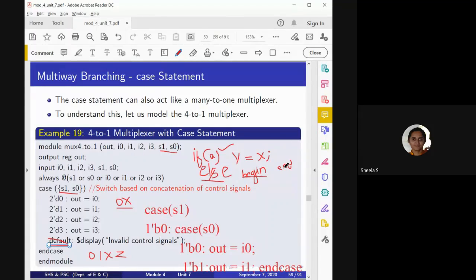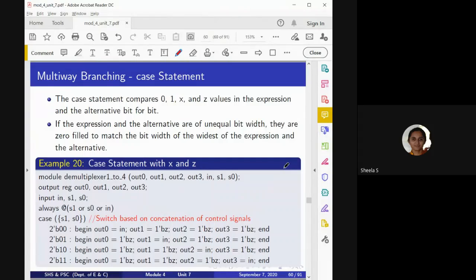This you have to take care of while using the behavioral level of abstraction, because in data flow as well as in gate level we are mentioning the entire condition. That is, the entire circuit we mention in gate level, and in data flow the entire operation we mention. There we are not mentioning any particular condition, but here in case of behavioral we have to mention a particular condition, meaning all possible input conditions have to be taken care of.